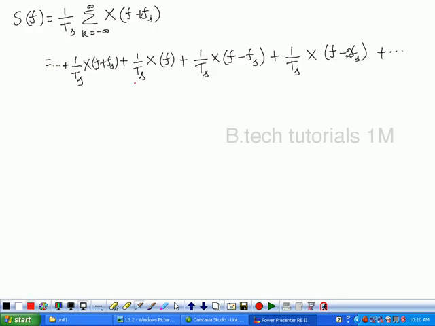Now, if you observe, this term is the required term. See, what is S of f? S of f is the frequency spectrum of the sample signal. The frequency spectrum of the sample signal consists of the frequency spectrum of the original signal x of t. Is it? What is x of f? X of f is the Fourier transform of x of t.